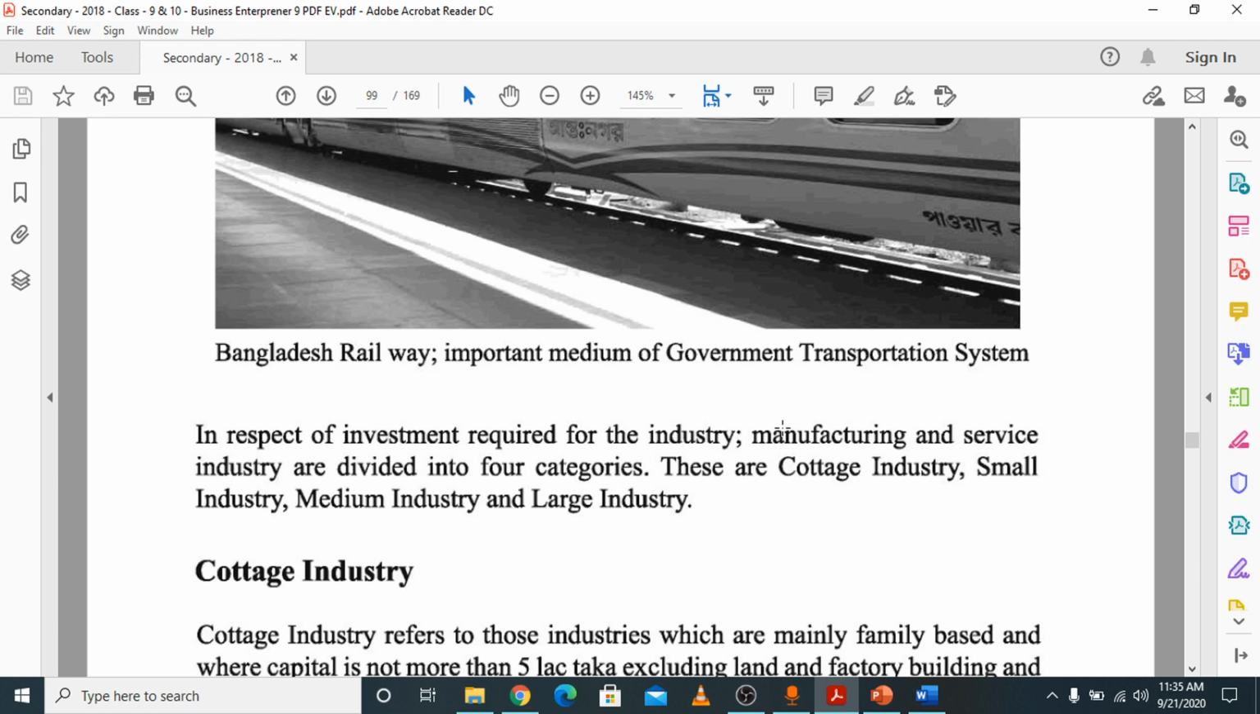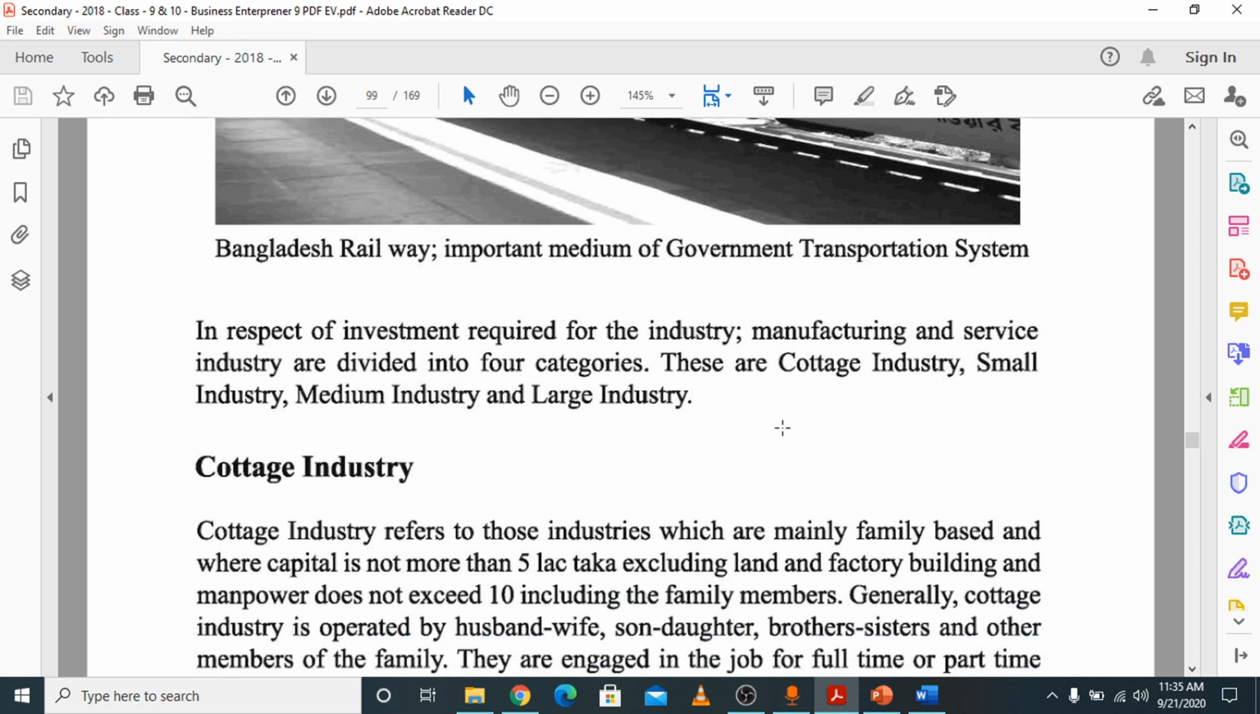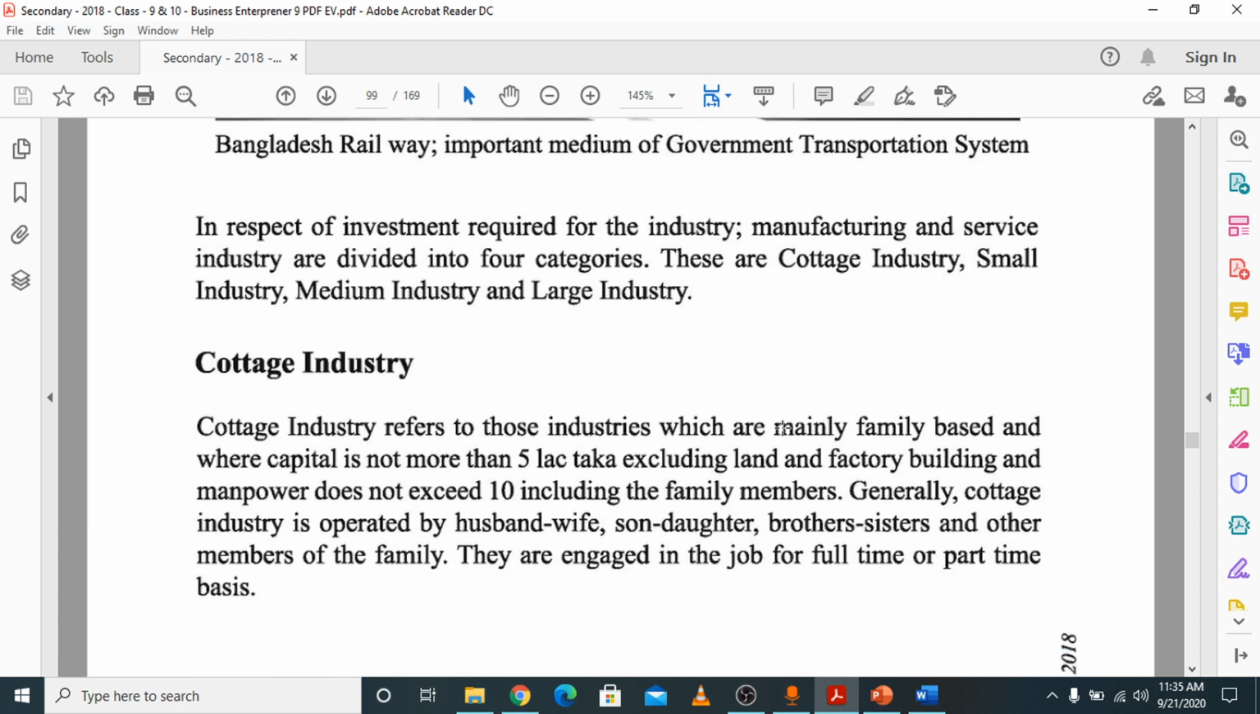These are four categories of industry on the basis of investment, and you have to just remember the number of workers and the amount of capital. These are very important for your MCQ questions. That is the main major information from this chapter, and you can also get a creative question from this chapter. You must get it.